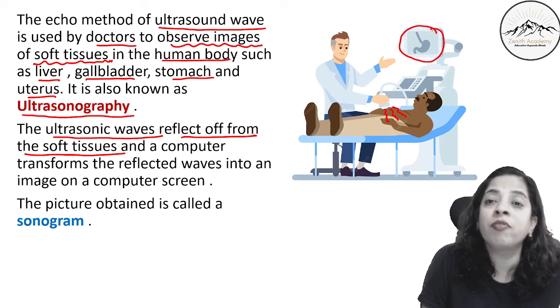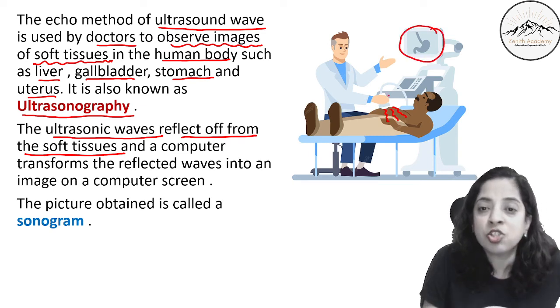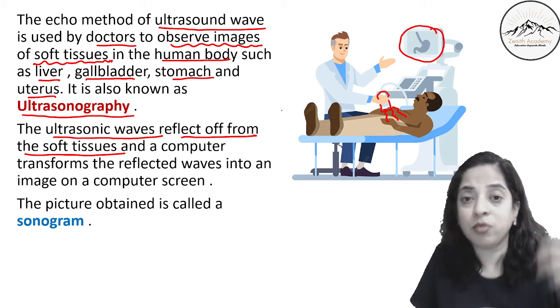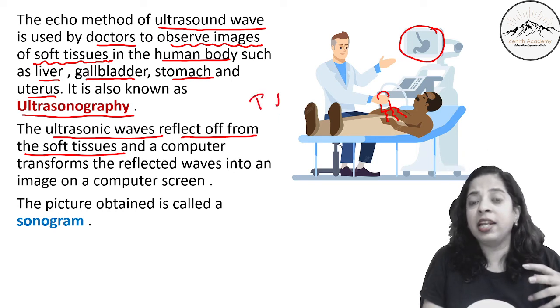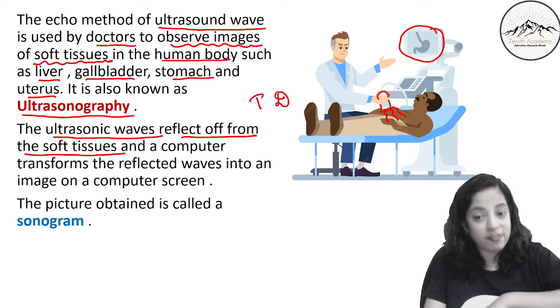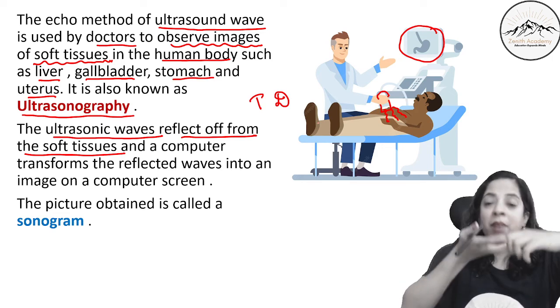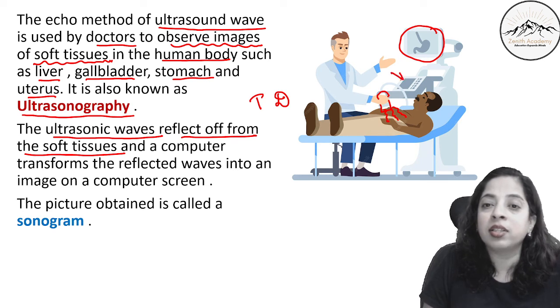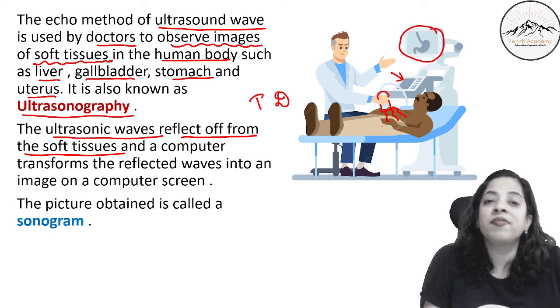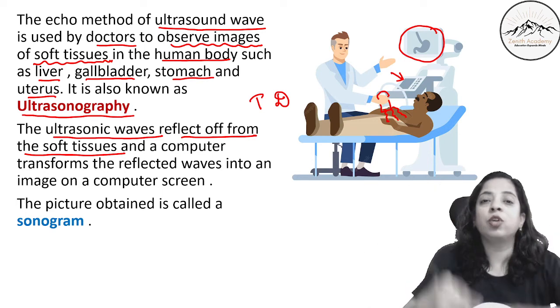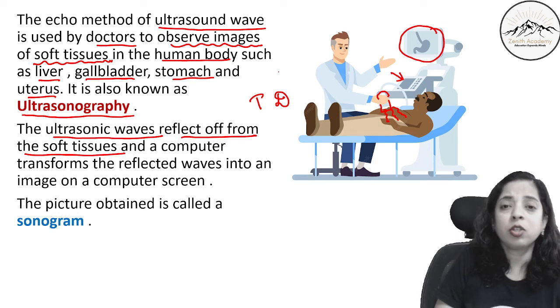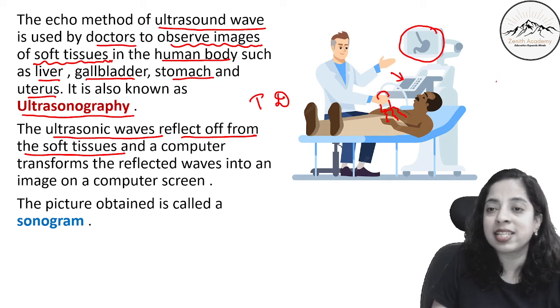Okay, now the sound waves that are coming back. This instrument has both the things. It has a transmitter and a detector. So it is sending sound waves, and it is also detecting the sound waves which come after reflection, and then there is a converter in the computer, in the system. The sound wave is converted into electric waves, and then the image is formed. Okay, so if the stomach is like this, for example, the stomach shape is something like this,